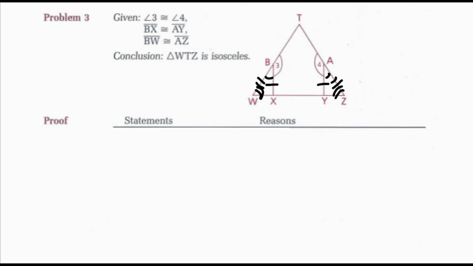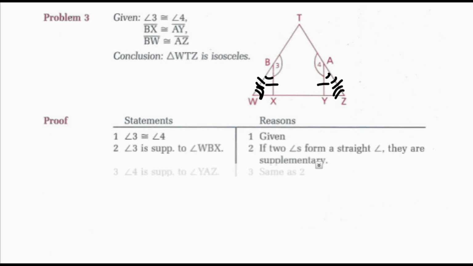So listing my statements and my reasons, I would have angle 3 is congruent to angle 4, and the fact that angle 3 and angle 4 were supplementary to angle WBX and angle YAZ, because if two angles form a straight angle, then they're supplementary. Now I can say that angle WBX and angle YAZ are congruent because of my congruent supplements theorem.